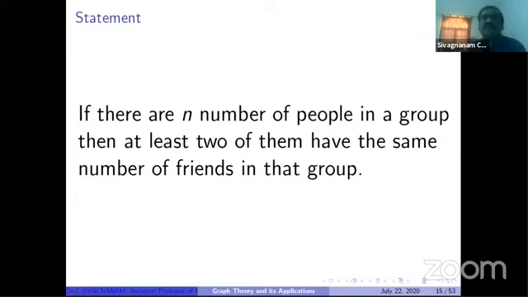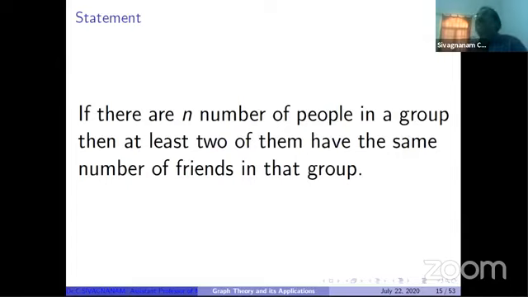So the second person should have at least one friend, so the degree of the corresponding vertex is 1. So the first vertex has degree 0, the second degree 1, similarly the third degree 2, the fourth degree 3, and like that the 10th vertex has degree 9. Then only every member in that group has a different number of friends.